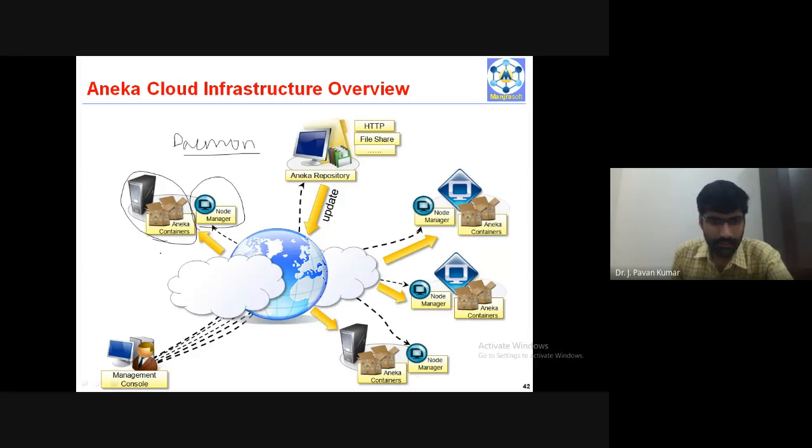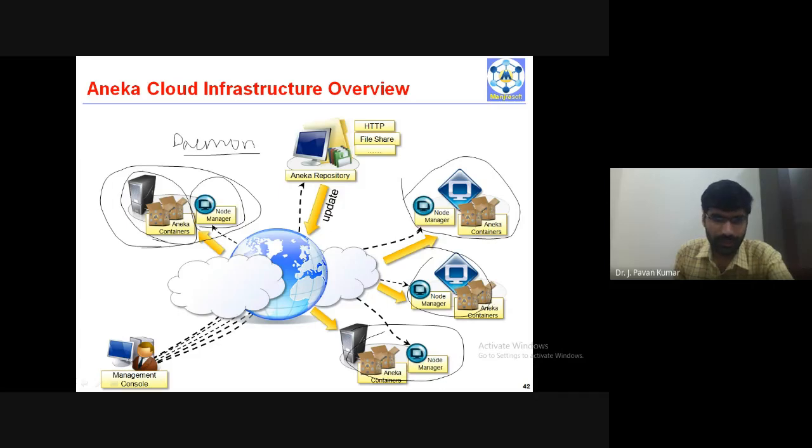Next, here we have several Aneka containers, like here you see an Aneka container and its node manager, Aneka container, node manager, Aneka container, node manager. Like this we are having several, and there is a centralized management console which will take care of all these containers. This is public to all. The information can be accessed by any of these Aneka containers whenever there is a need. And there is a centralized repository which can be accessed by using any of these protocols, HTTP, FTP, any of these protocols.